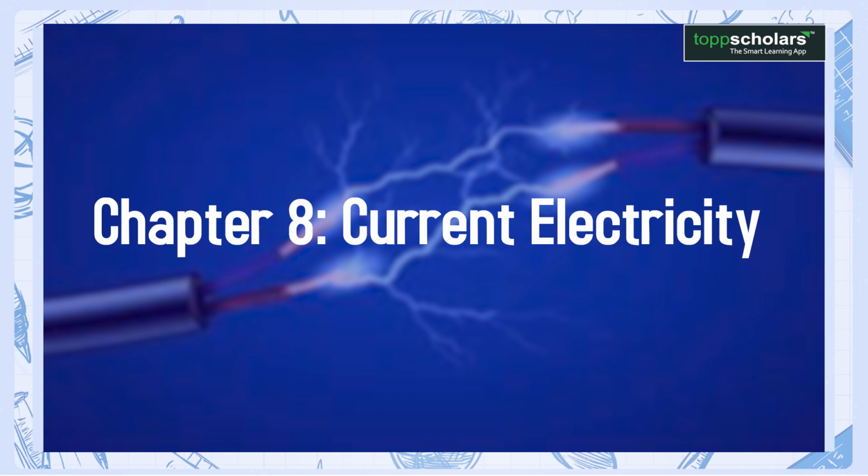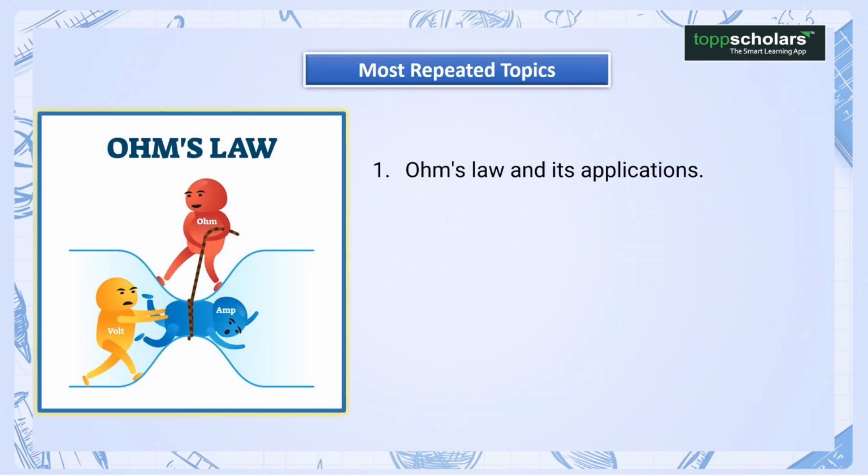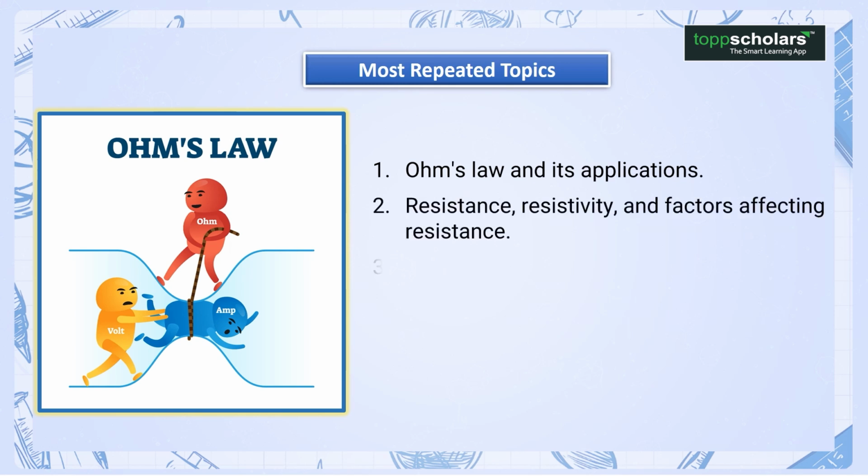Chapter 8. Current electricity. Most repeated topics. 1. Ohm's law and its applications. 2. Resistance, resistivity, and factors affecting resistance. 3. Series and parallel circuits.